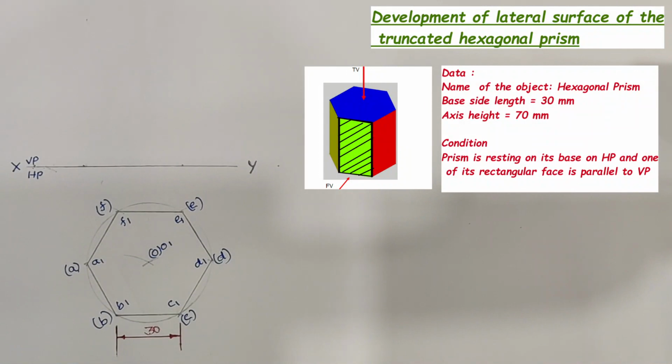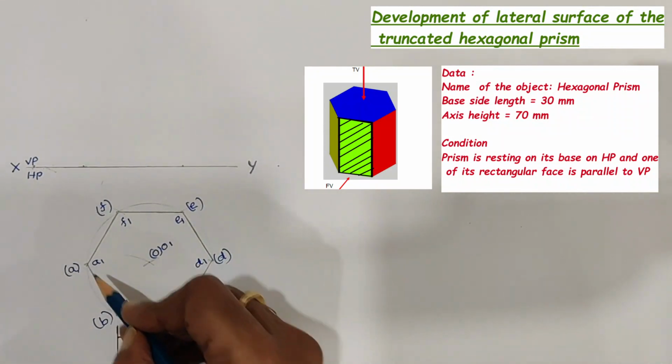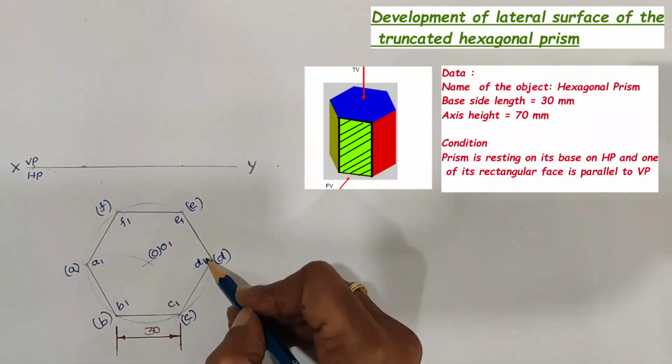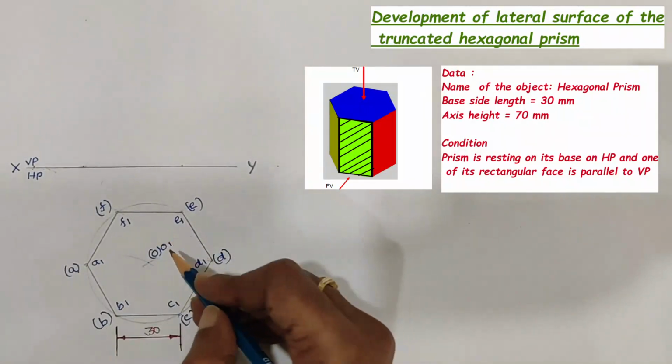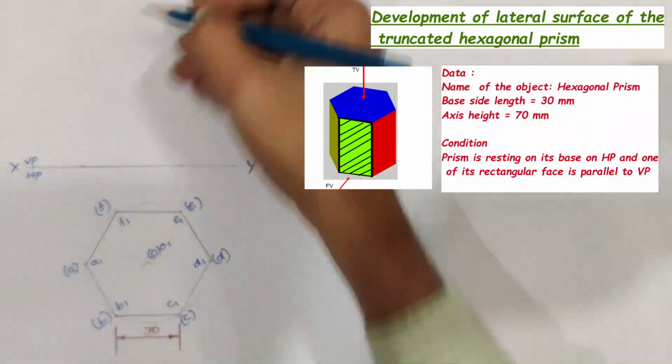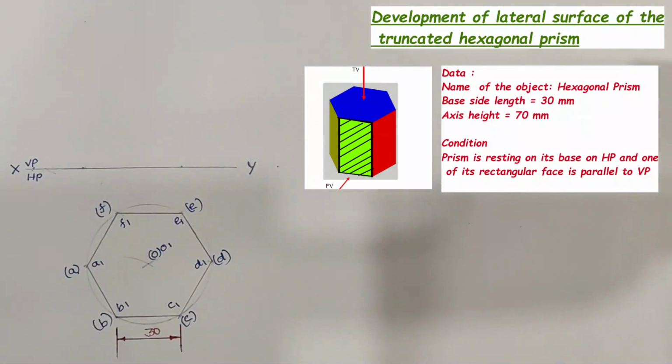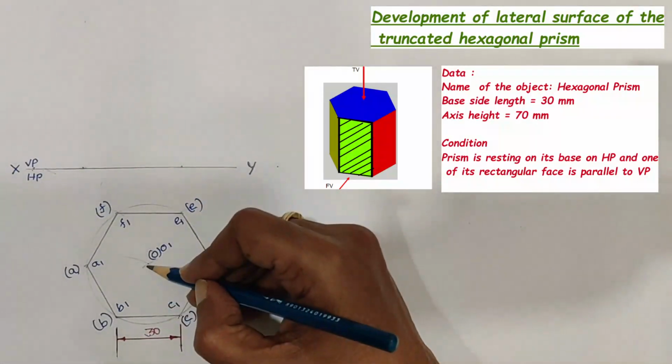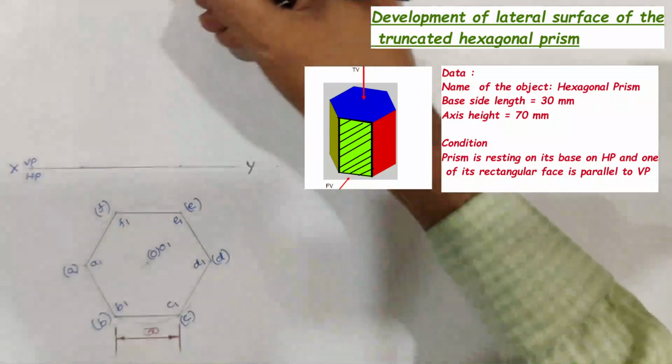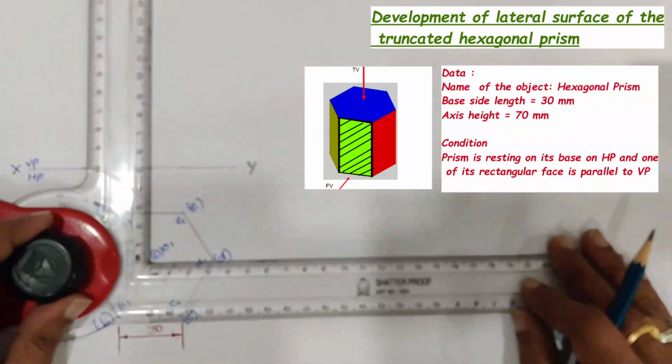Next step is, with the given axis height, we will draw the front view of the hexagonal prism. For that, we will draw projectors through A1, B1, C1, D1, E1, F1 and O1 towards the vertical plane. As a first step, draw a projector through the O1 point towards the vertical plane.